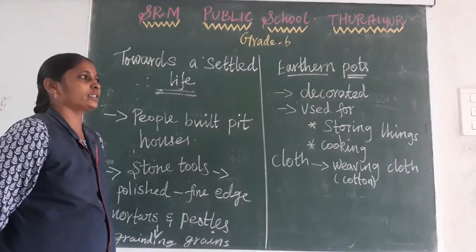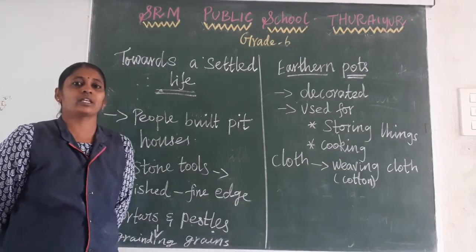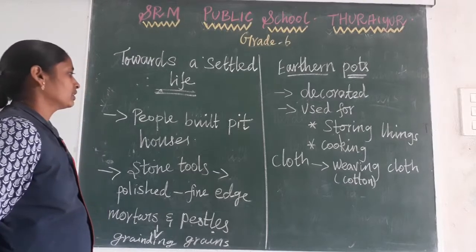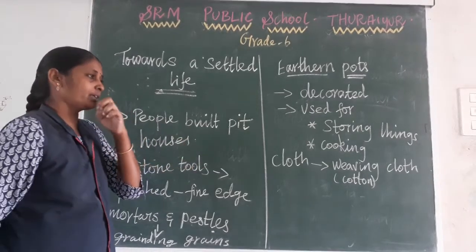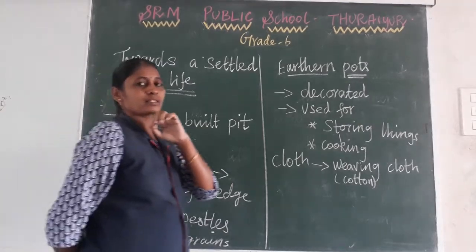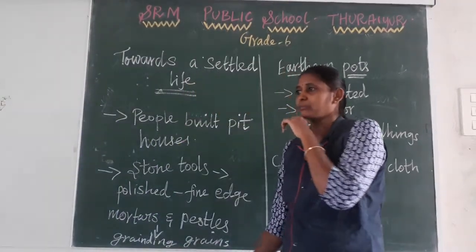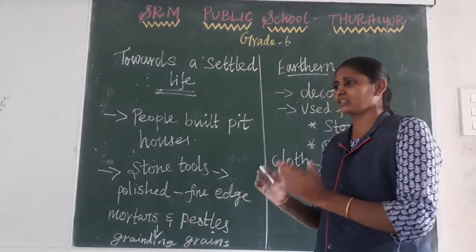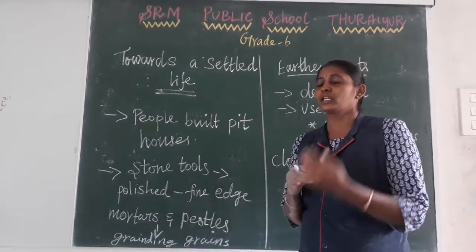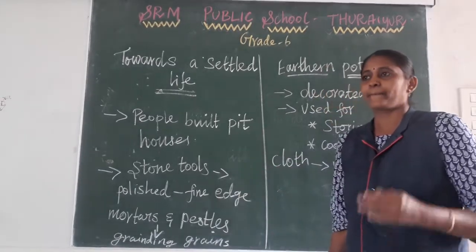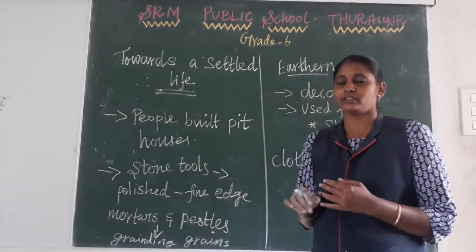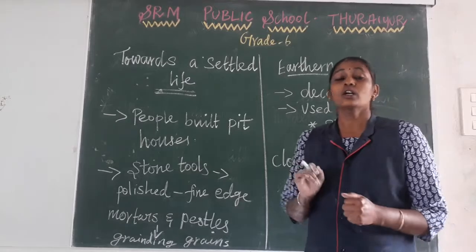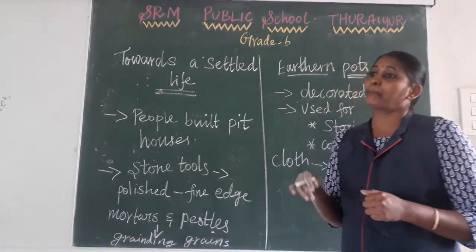Right? People settled. What changed in their life? They started to build houses. In many places, different varieties of houses may have been built, single storey houses, double storey houses. Particularly in the Jammu and Kashmir side, you know very well that it is a hill station, a very cold area. So in that place, the people built pit houses.